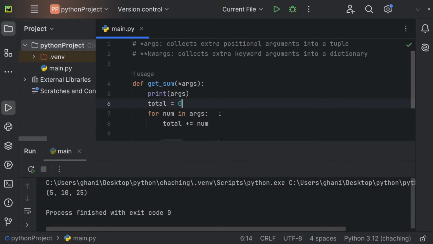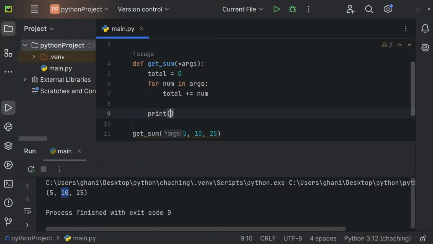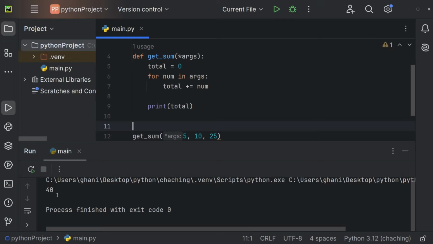And during the first iteration, num will hold the value 5. So we'll add 5 to total. Second iteration, we'll add 10 to total. And third iteration, we'll add 25 to total. And now instead of args, let's just print total after the for loop. So print total. And now let me just execute this code right here. And you can see we're getting 40. So args allows you to use positional arguments.